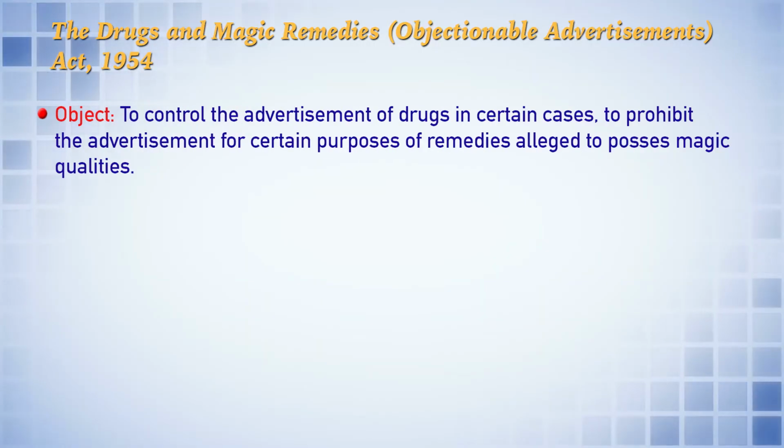Now let us see the first act, the Drugs and Magic Remedies Objectionable Advertisement Act 1954. What is the object of the act? The object of the act is to control the advertisement of drugs in certain cases, and to prohibit the advertisement for certain purposes of remedies alleged to possess magic qualities.